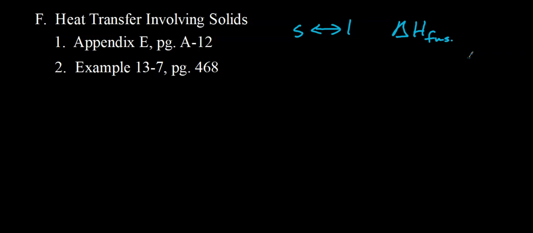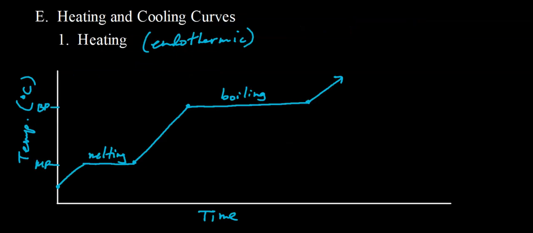Take a look at example 13.7 at the top of page 468. Calculate the amount of heat that must be absorbed by 50 grams of ice at negative 12 degrees Celsius to convert it to water, liquid water that is, at 20 degrees Celsius. So going back to our heating curve, if this is the heating curve for water, we're starting right here, below the melting point, so negative 12 degrees Celsius. So that ice has got to heat up first. So it's got to go from here to here.